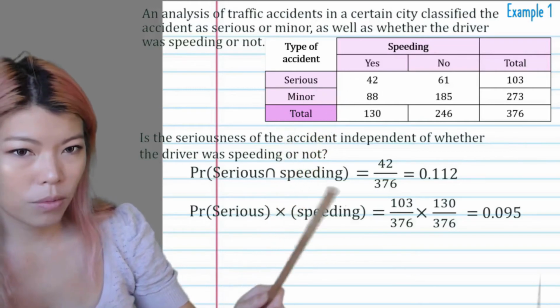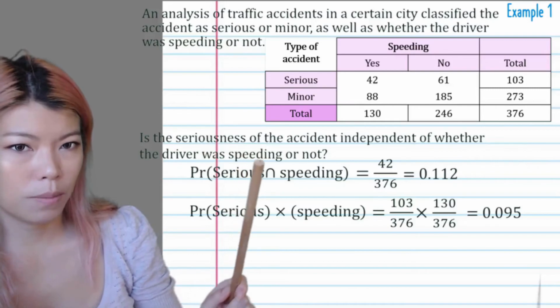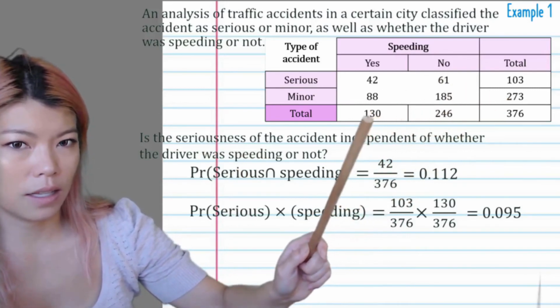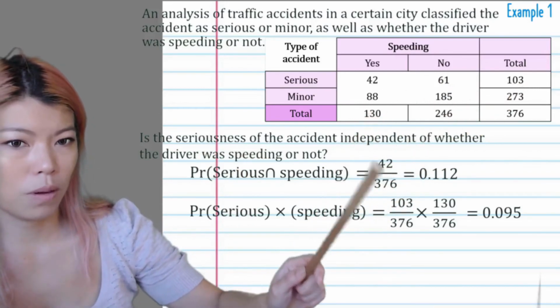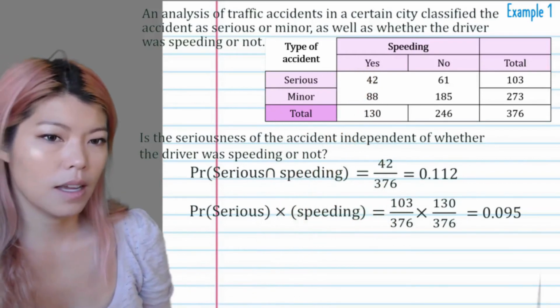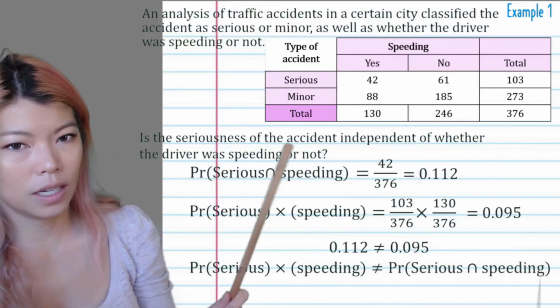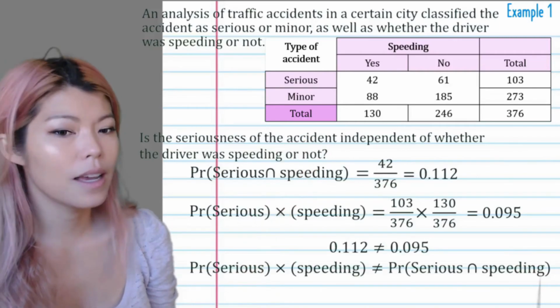So recap, it's asking if it's independent. So we look at the serious and speeding, we multiply them and we check if it's the same as the intersect. And it's not, so we say that it is not independent, or in other words, it is dependent.